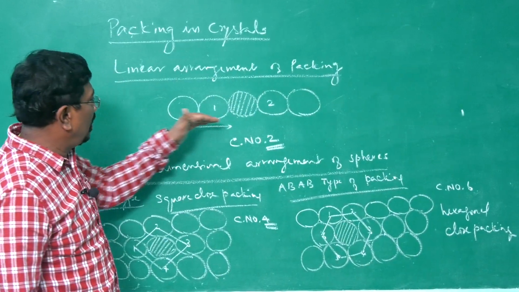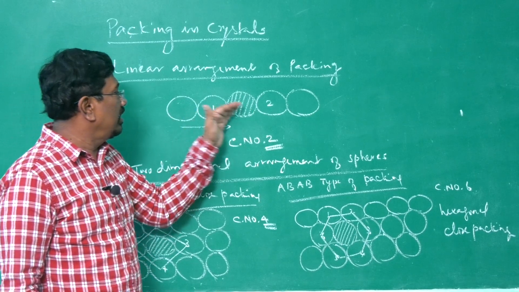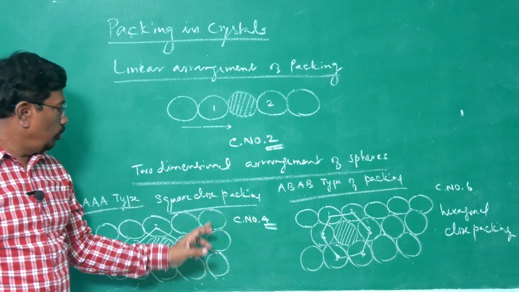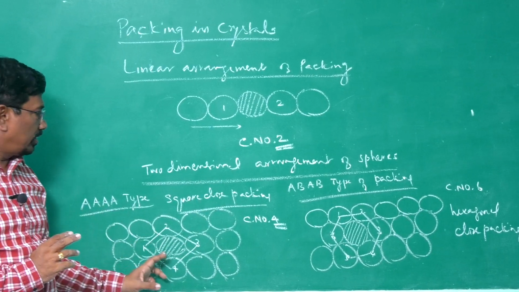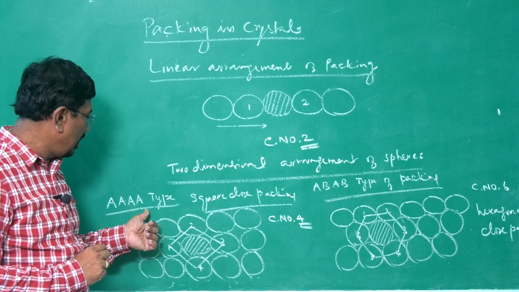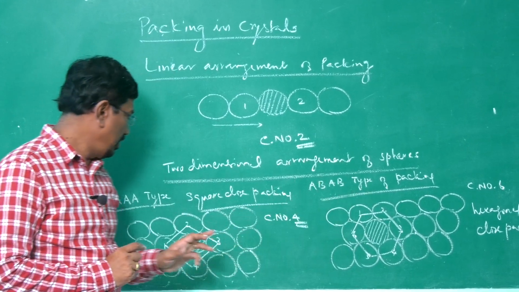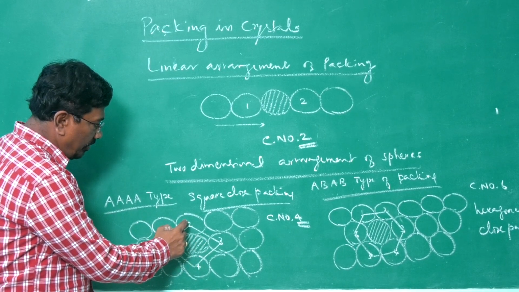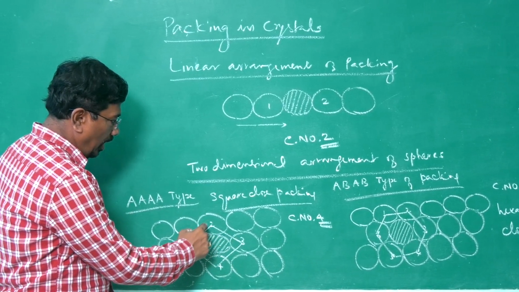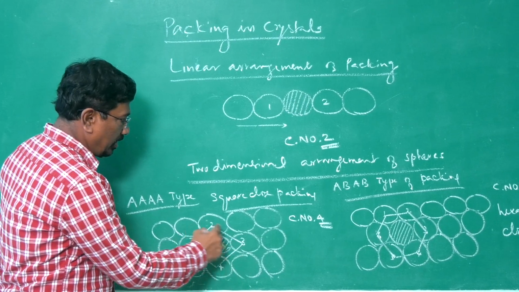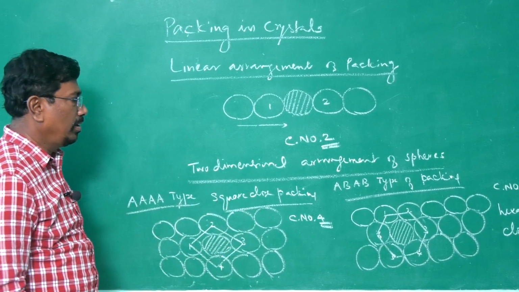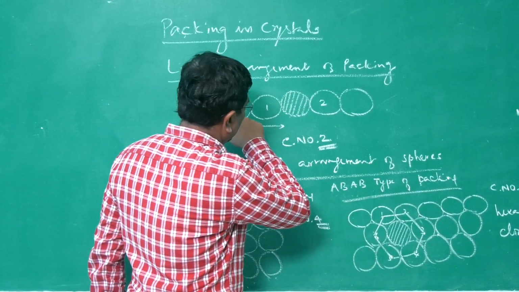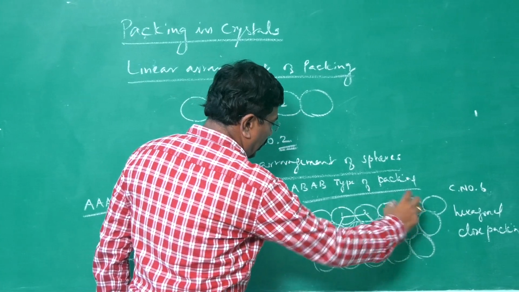So, in a linear manner, when atoms are added in a single direction, it gives coordination number 2. In two-dimensional close packing, we have got two types, AA type and AB type. In AA type, coordination number of the atom is said to be 4 and it forms a square close packing. In ABAB type, first line goes as atoms are placed one after the other continuously.